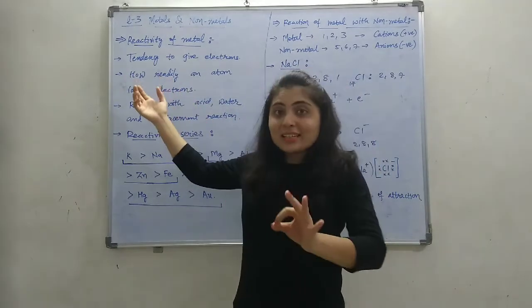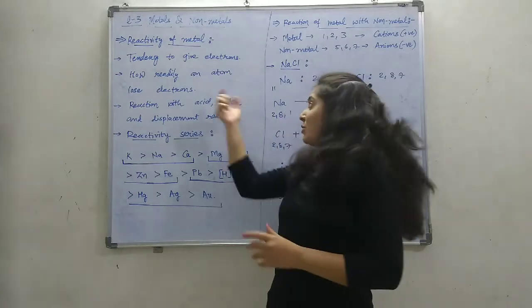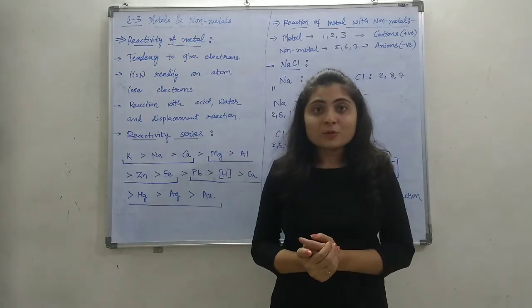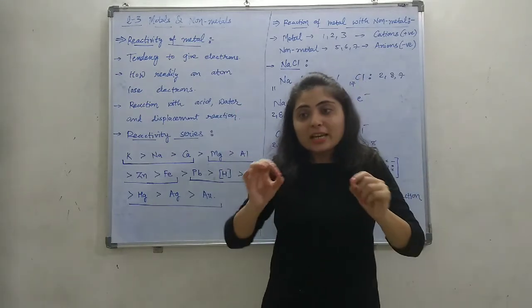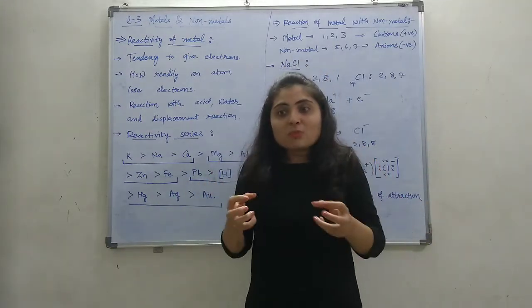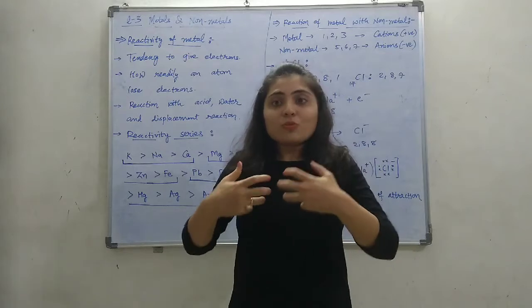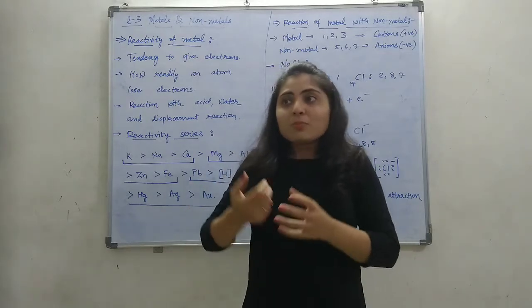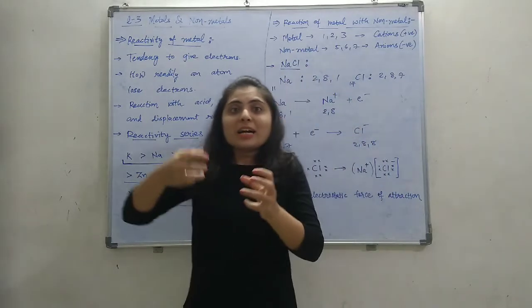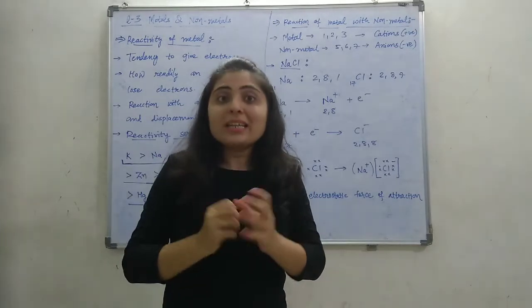So reactivity is nothing but how readily an atom of a metal loses an electron. Every atom of every metal will give electrons, but some metals are very eager to give electrons, and that is because the attraction of the outermost electron with the nucleus is very less.